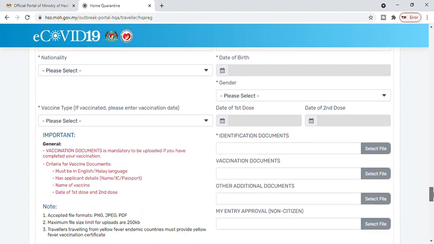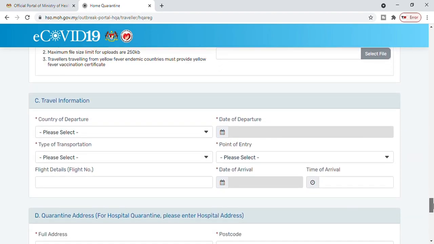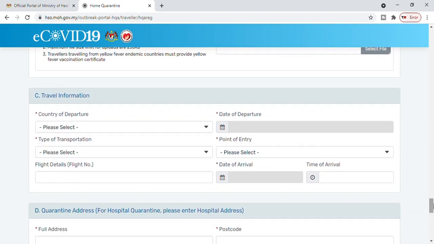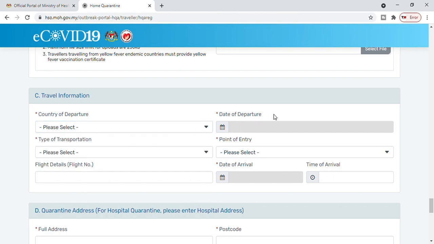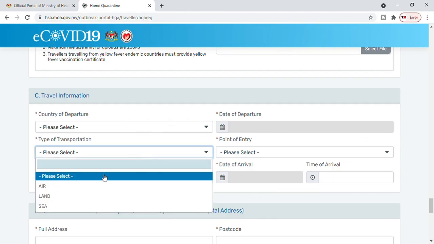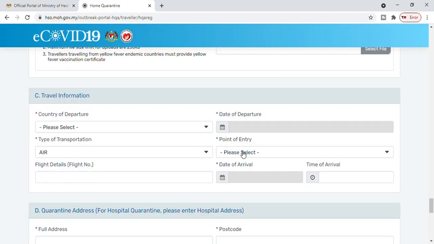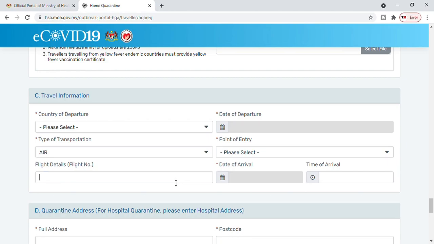And here we reach another mandatory section, that is country of departure. Country of departure, where you are coming from. Suppose you are coming from India, then India would be the country of departure. Then date of departure, you can choose the date when you are flying from India. Type of transportation, you are coming by flight, definitely by flight, air. Then you can mention the airport where you are landing here. And flight details, you will see on your ticket the IX or some number if you are traveling on Air India Express, or whatever the flight number is, you can mention here. Date of arrival when you are landing in Malaysia, and time of arrival, the time you will land, is mentioned on your tickets.